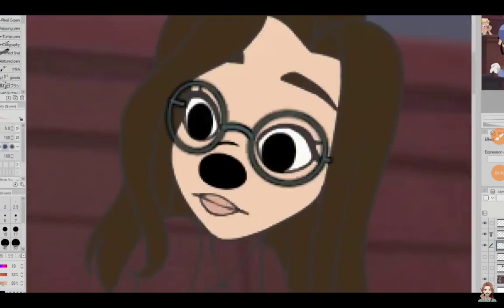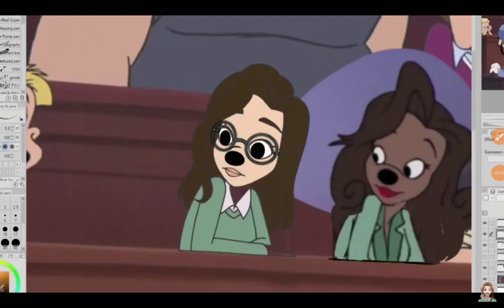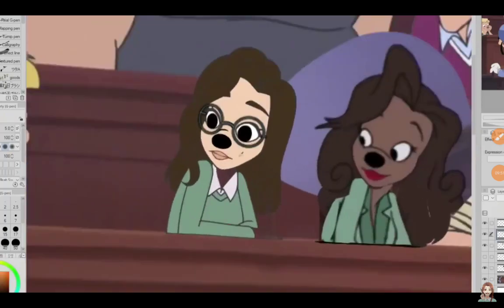And for my outfit, I drew myself wearing a sweater with a little collar. I like to wear shirts with collars a lot in real life. So for the coloring, I just need to fill in the base colors. There's no shading, so that makes the coloring process very simple.